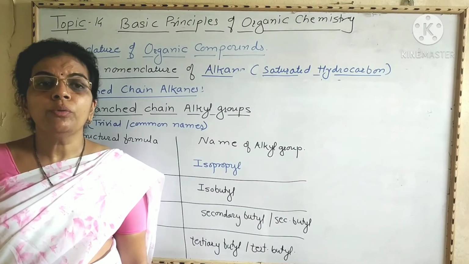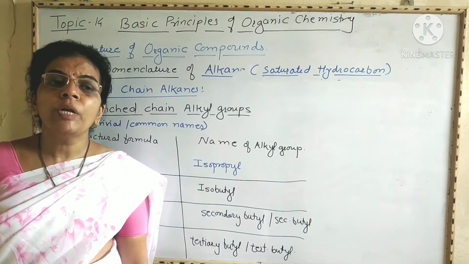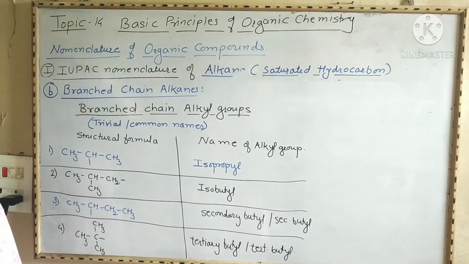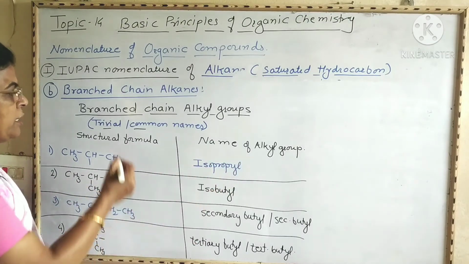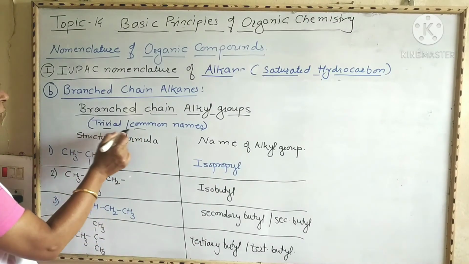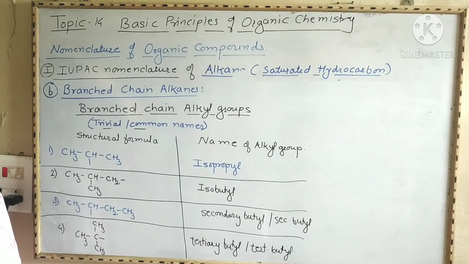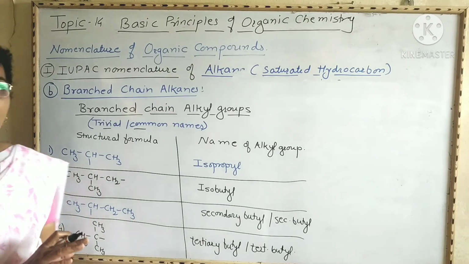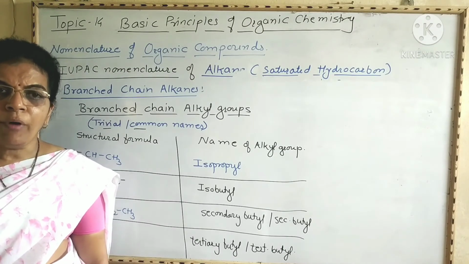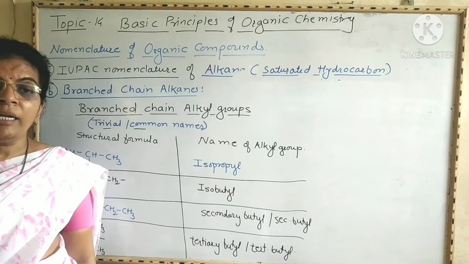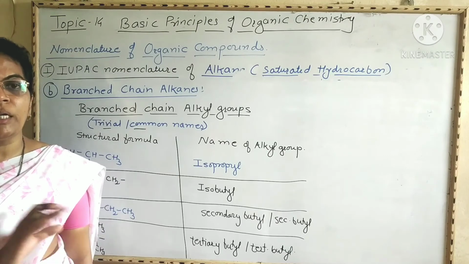Now we are going to give names for branched alkyl groups. Now here, these branching alkyl groups are named according to trivial or common names. Now here are some examples. Here the structural formula is given and the names of the alkyl groups, and these names are not IUPAC names, but these are trivial or common names. And these names are used in case of branching. If a straight chain alkane has any branching, and it is a branched alkyl group, then names are given like this.